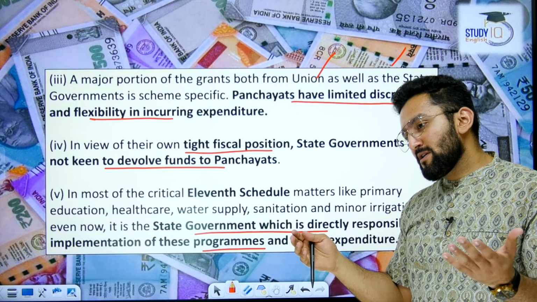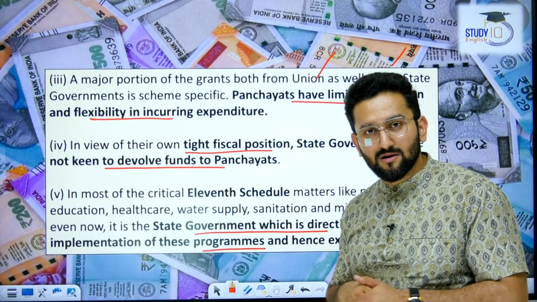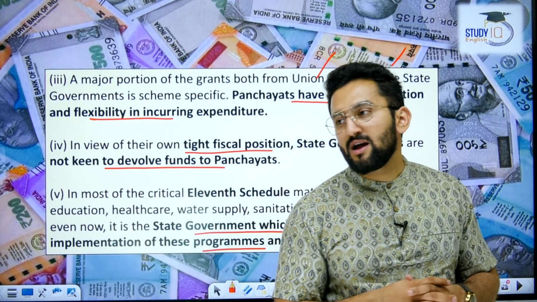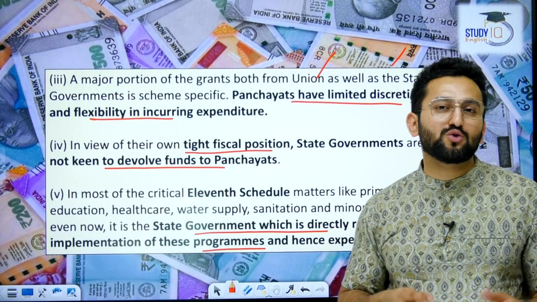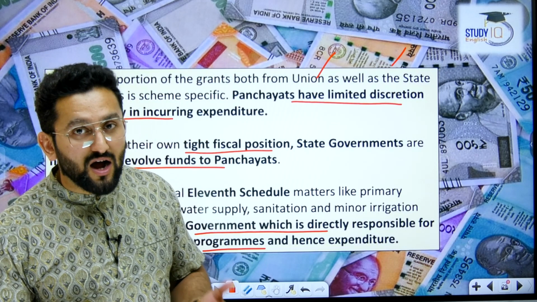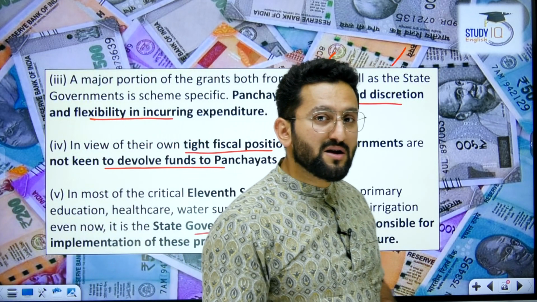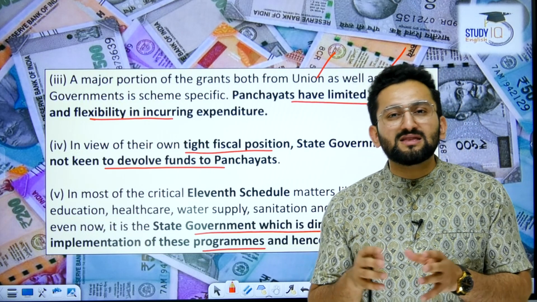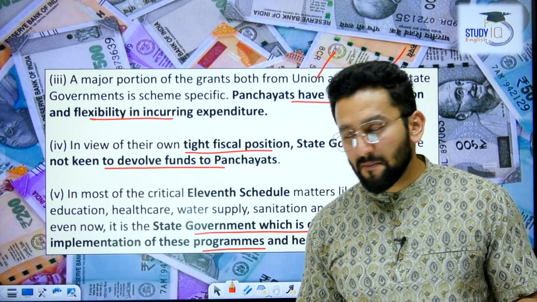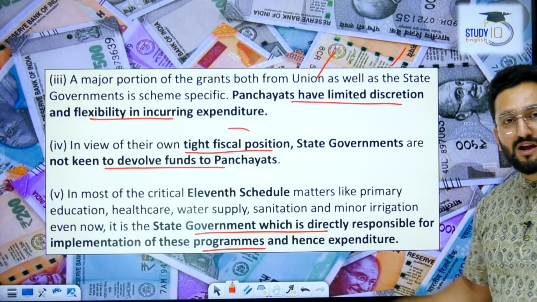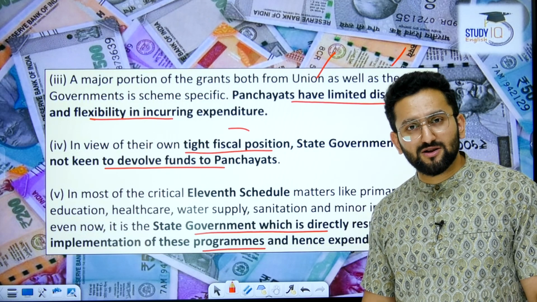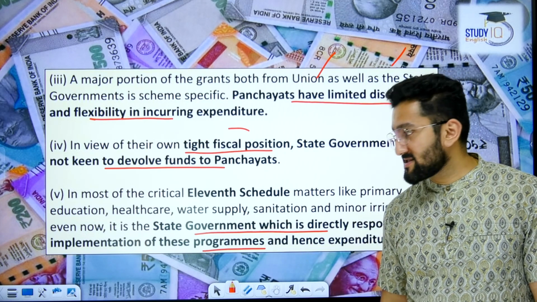For example, if some villager comes before this Panchayat and says, sir, this is the trouble we are facing, and there is no scheme to actually sort out this trouble. So you can say that Panchayats have their hands tied because they are dependent on these specific schemes. There is very little area to help beyond that. In view of their own tight fiscal position, state governments are not devolving more funds to the Panchayat.